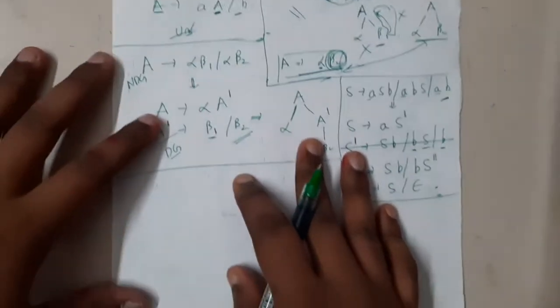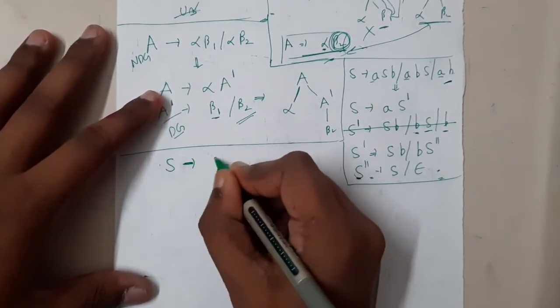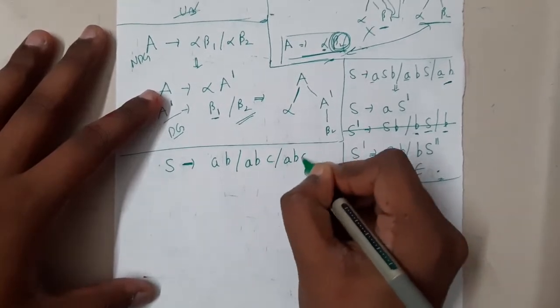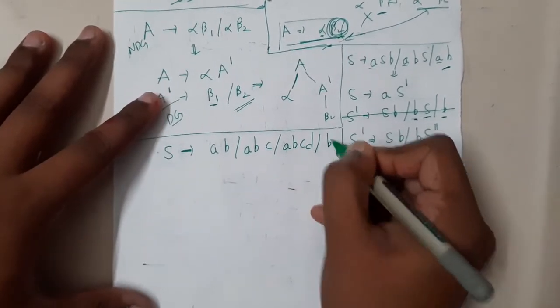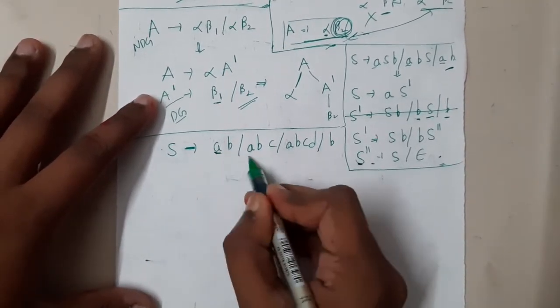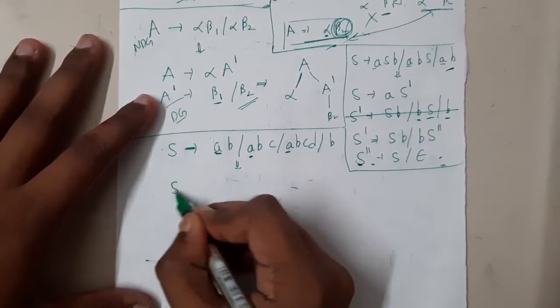So now let us go through one more example, and after that in the next lecture we'll be discussing how we can minimize or simplify a particular grammar, guys. So that is what we'll be discussing in the next lecture. Based on the question, I think everyone has recognized that there are multiple things common here. So first let us start with the A, guys.